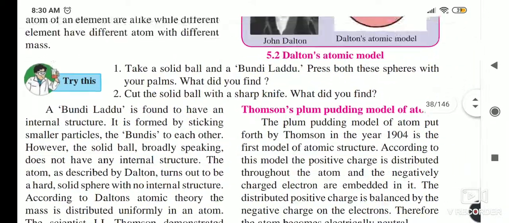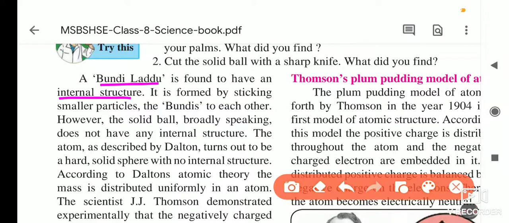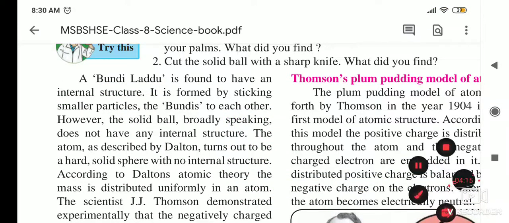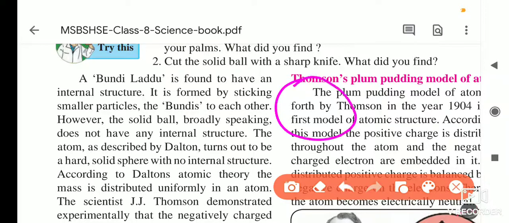So the bundi laddu is found to have an internal structure. It is formed by sticking smaller particles, the bundis, to each other. Many small particles come together and form the bundi laddu. However, the solid ball, broadly speaking, does not have any internal structure.